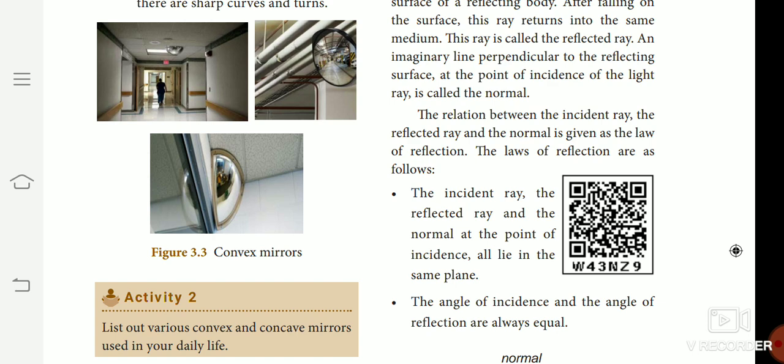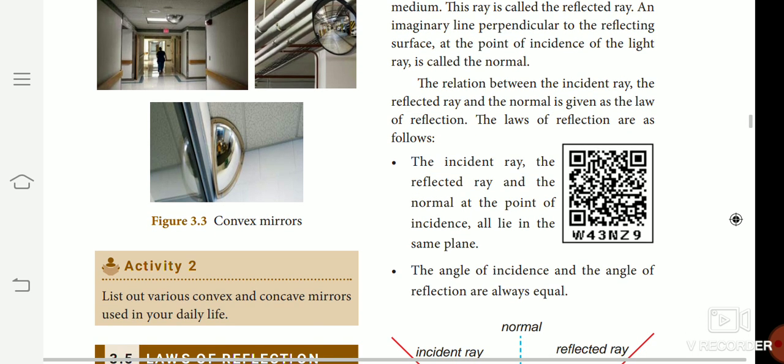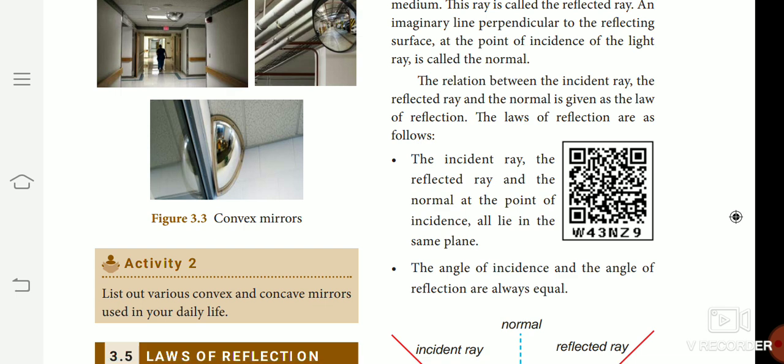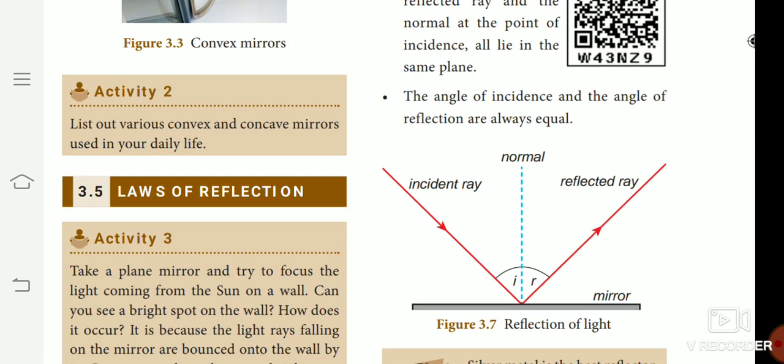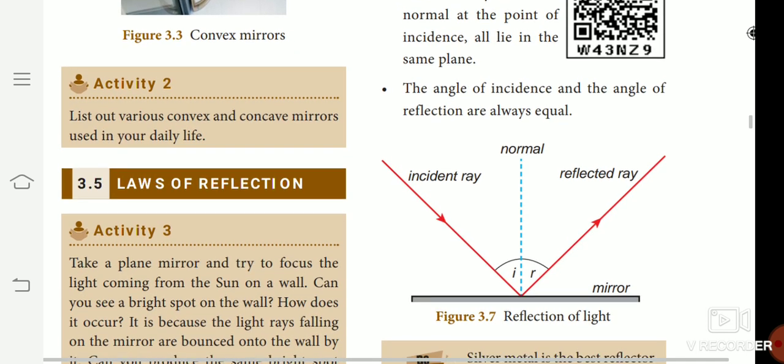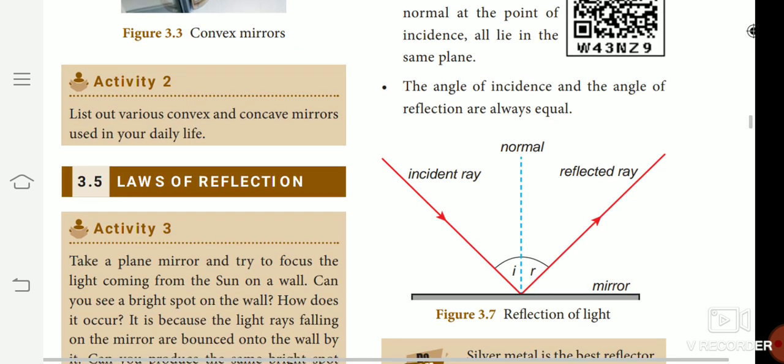You look at the picture, then the angle of incidence and the angle of reflection are always equal. You see, the angle of incidence and the angle of reflection are always equal. இன்சிடென்ஸ் ஆங்கிளும் அடுத்து ரெஃப்ளெக்ஷன் ஆங்கிளும் எப்பொழுதும் ஈக்குவலாக, சமமாகவே இருக்கும்.